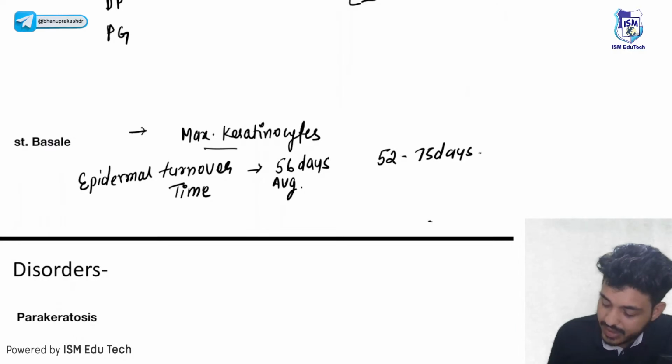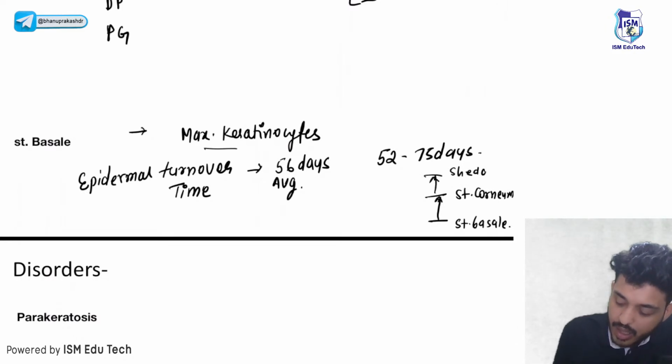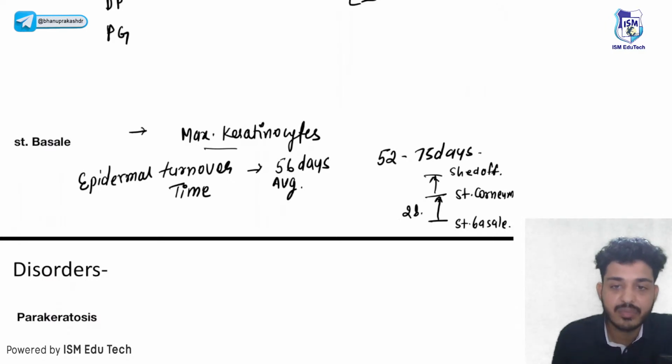So this is your stratum basale. The keratinocyte will go to the stratum corneum, and then it will shed off. It will take 28 days to reach the stratum corneum and then again 28 days to shed off.